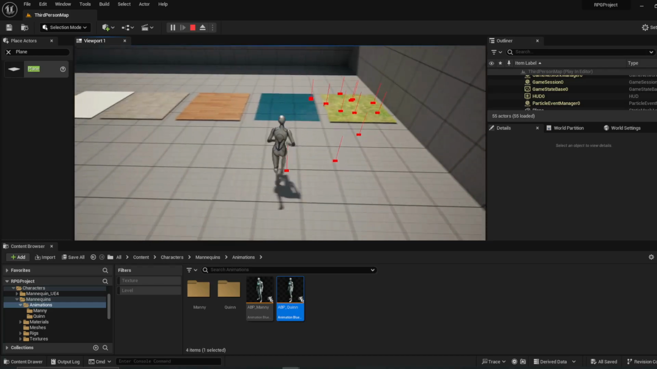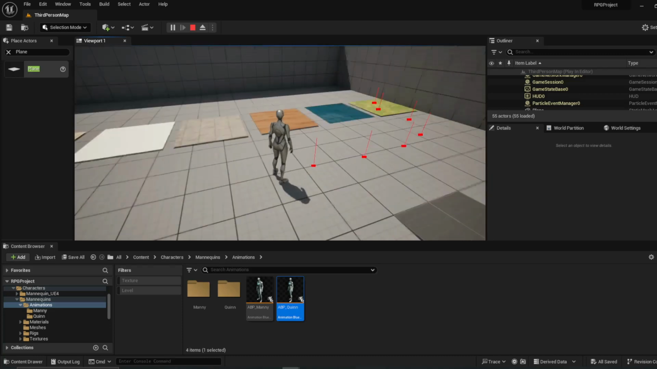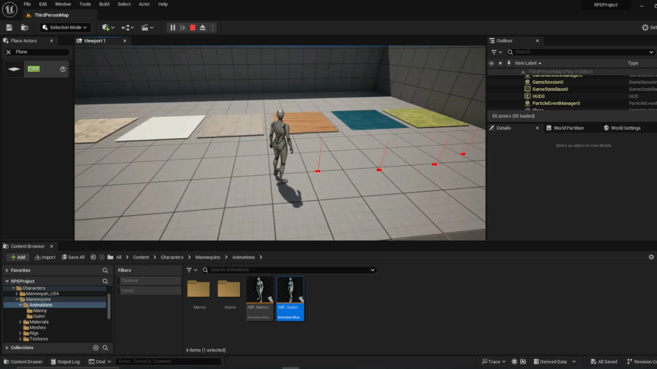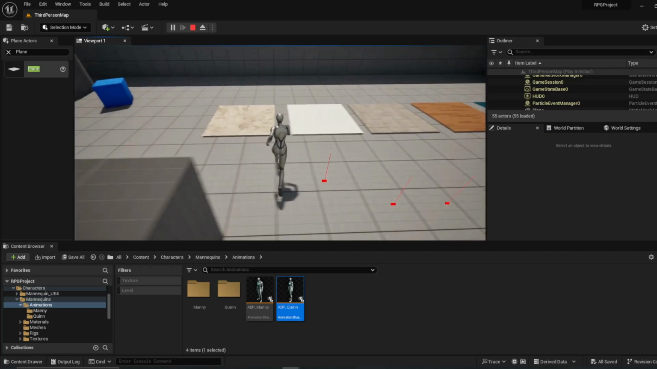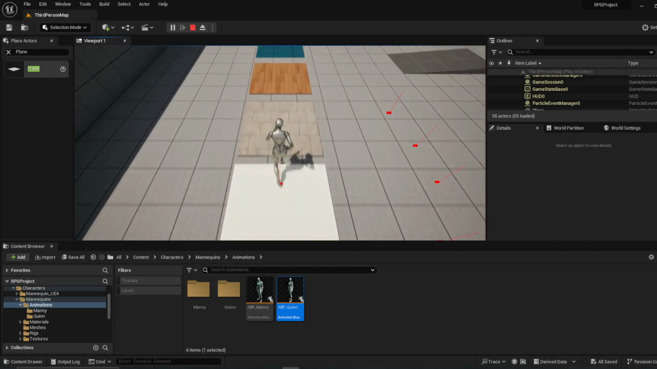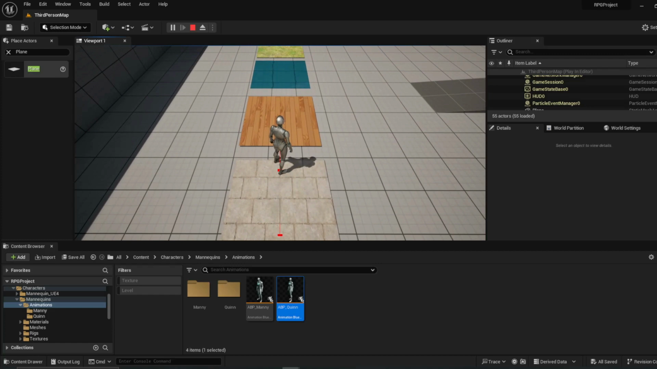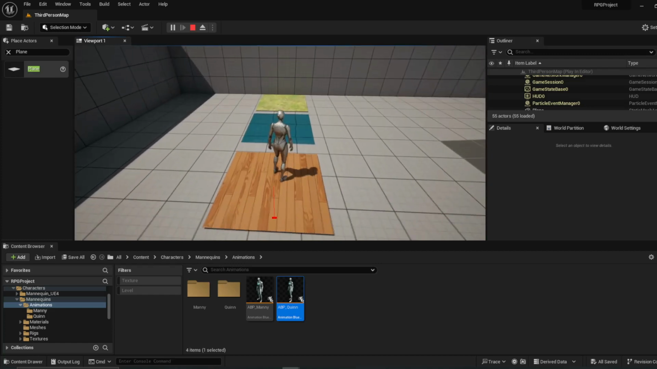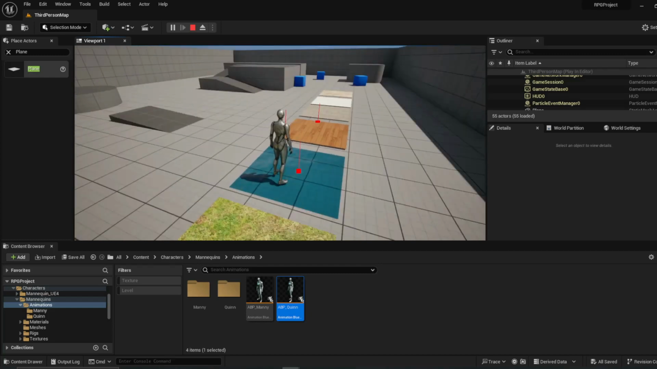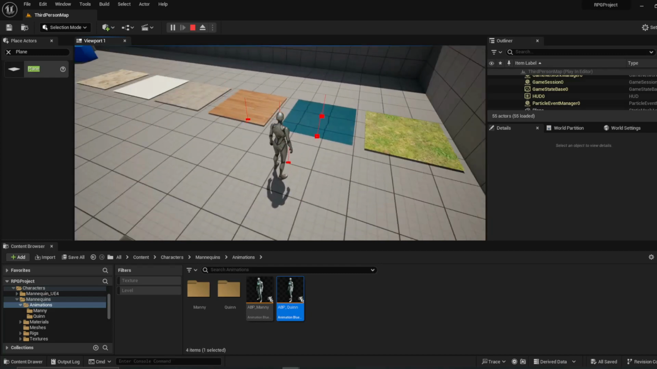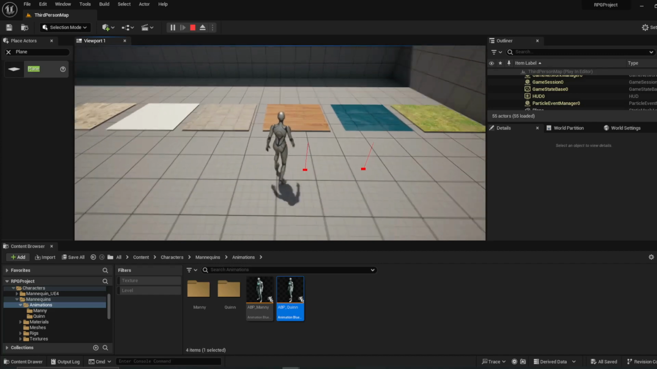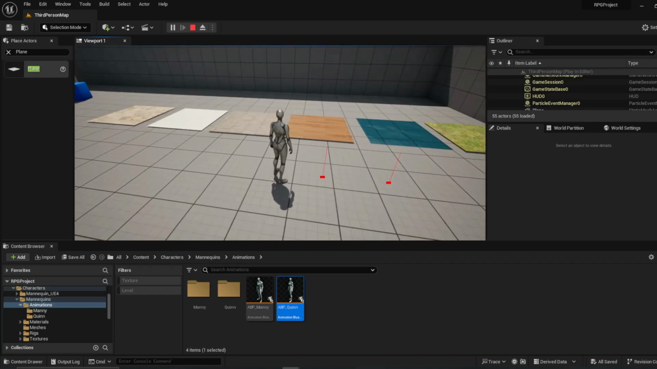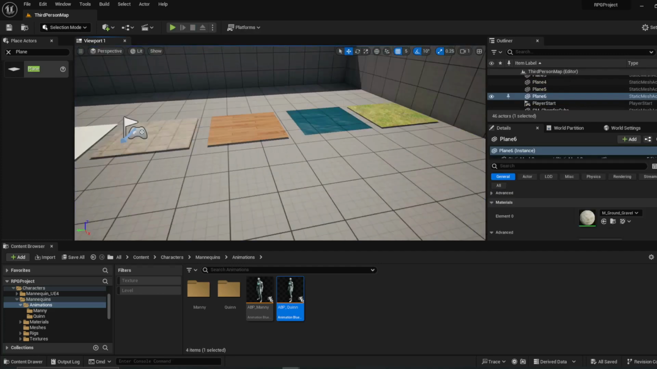All right. So as you can see, that worked perfectly. It does take a little bit of time to set up at the beginning, but once you have the footsteps set up, it's pretty easy to add the physical materials onto items, and it's one of those things where once you get it set up once, you don't need to worry about it too much. As long as you like the sounds, it's good to go. So I think we're good for this here.